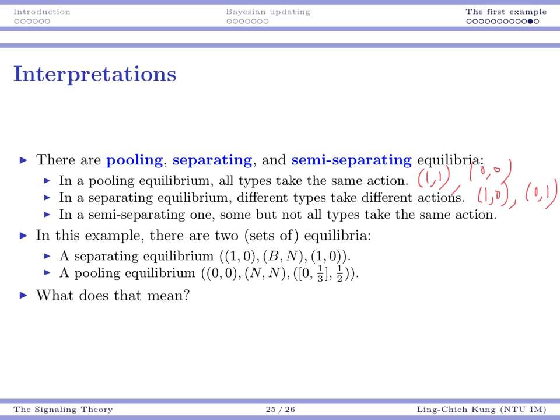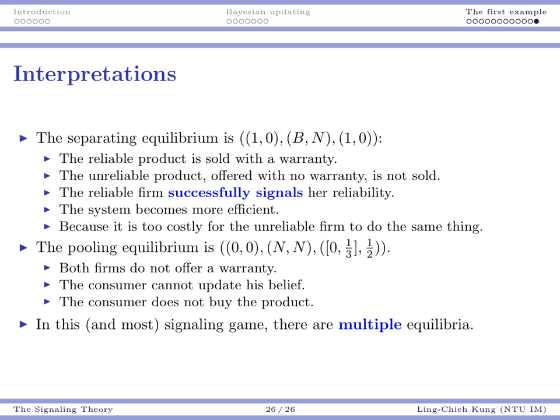Okay, so what does that mean? Under the separating equilibrium, one firm offers a warranty, the other offers no warranty, and based on that signal, the consumer can really tell the hidden reliability. That means the reliable firm is successful in signaling her reliability, and in this case, the system is somewhat efficient.